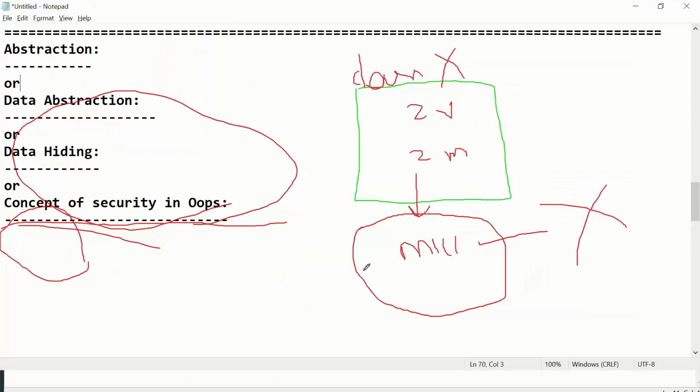So how is that going to happen? You, as a developer, should define your properties in your class in such a way that outside of class, no one should be able to access my class properties, be it method or variable. So that is the concept of abstraction.